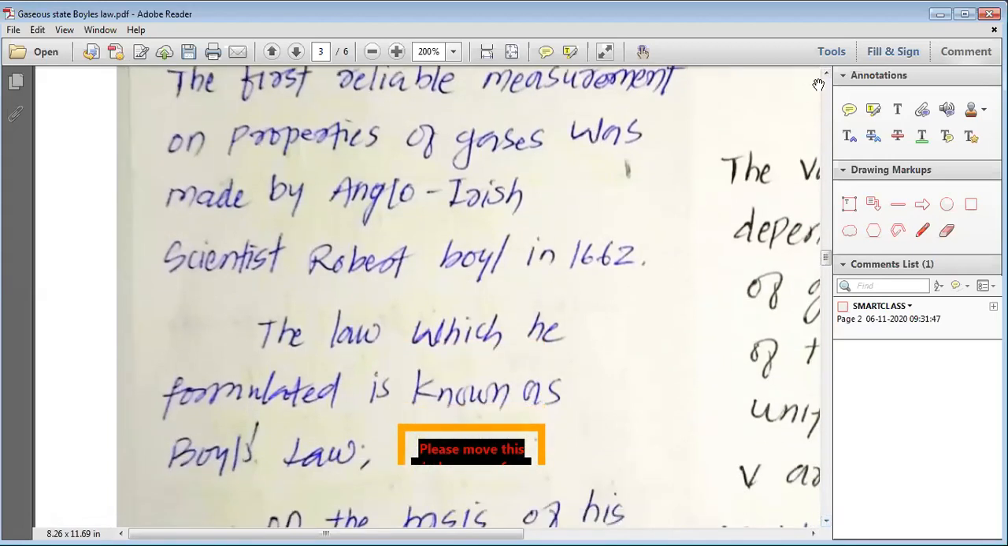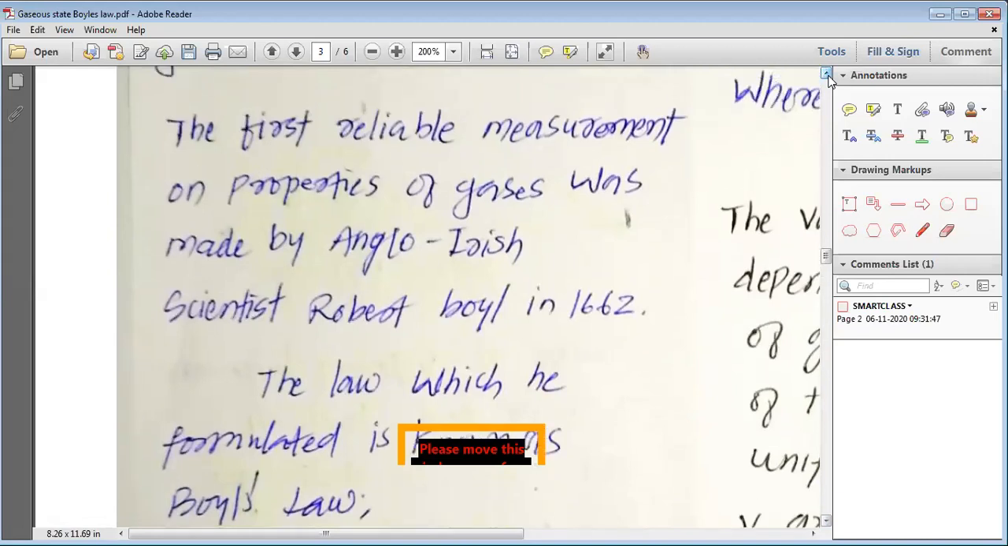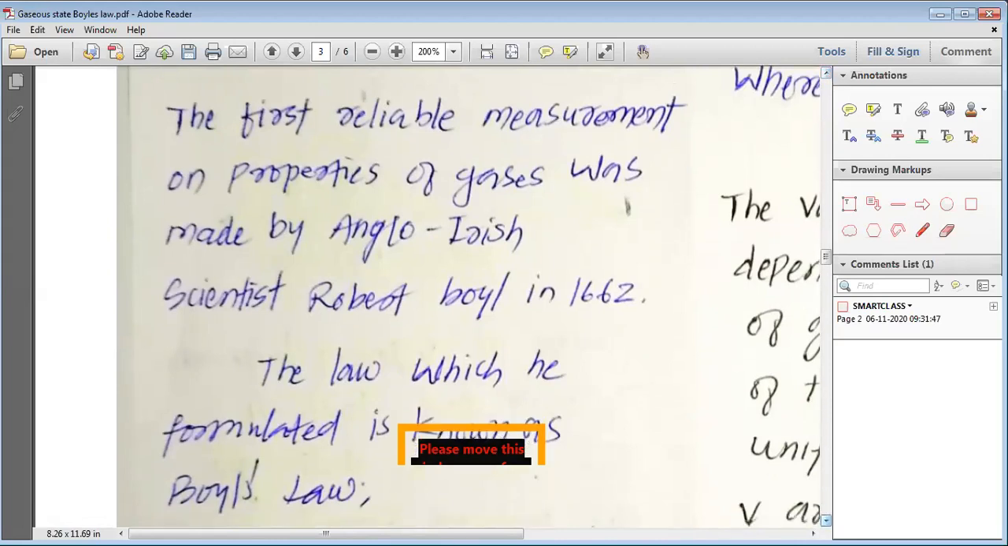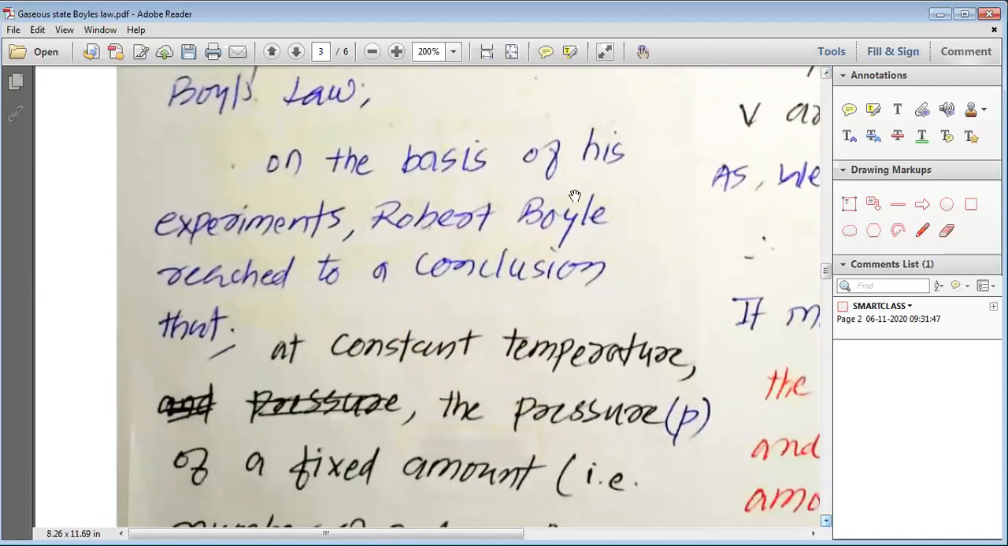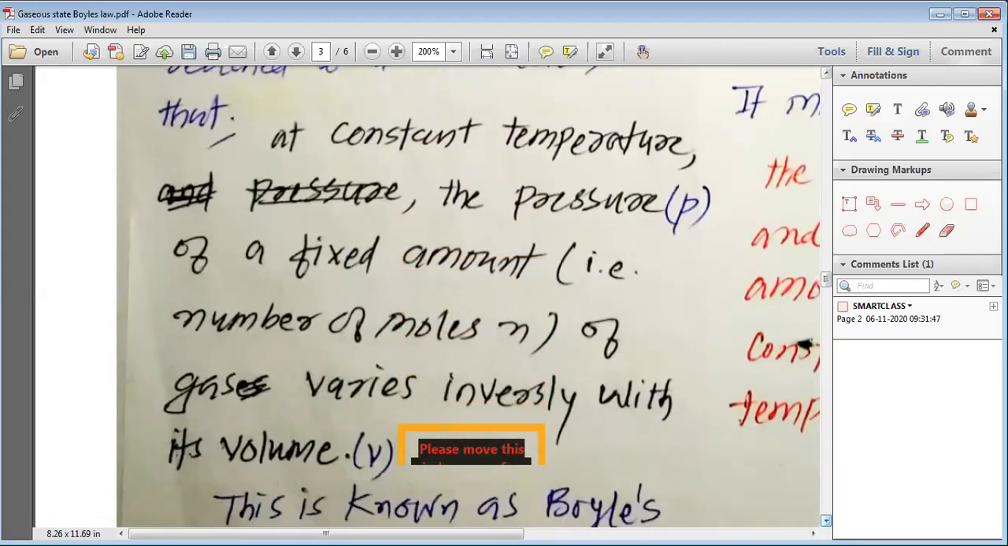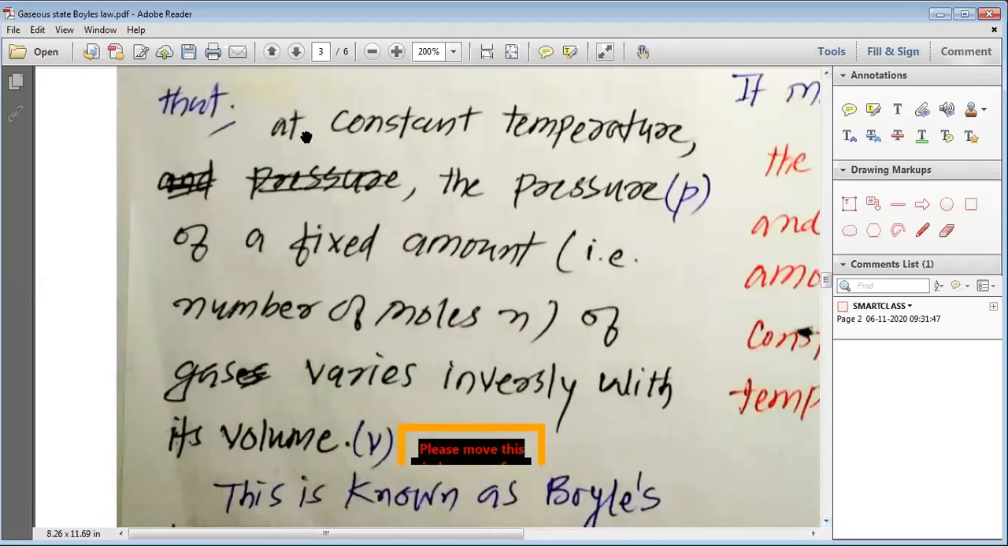You can see on your screen the first attempt to study the behavior of gas and to derive a law was made by the scientist named Robert Boyle. The law which he formulated is known as Boyle's law. On the basis of his experiments, Robert Boyle reached a conclusion. At constant temperature, the pressure P of a fixed amount, that is the fixed number of moles of gas, varies inversely with volume.